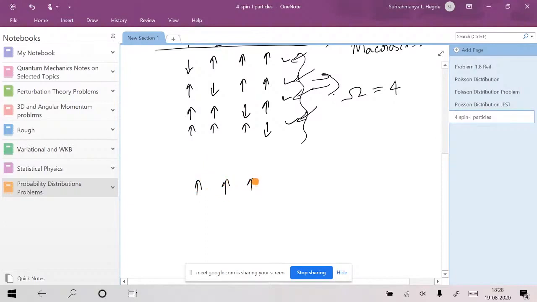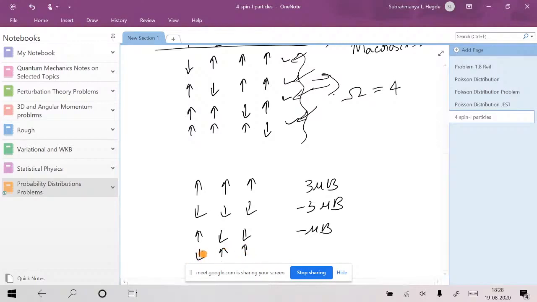When all of them are spin up, you have 3 mu B. Again, this is the example that we have taken in class. Or maybe the sign may be opposite: one spin up, other two spin down, I think that will be minus mu B. Other possibilities: one spin down, other two spin up. These will have other permutations. You can interchange and have other permutations, that is again plus mu into B. These are the possible energies.